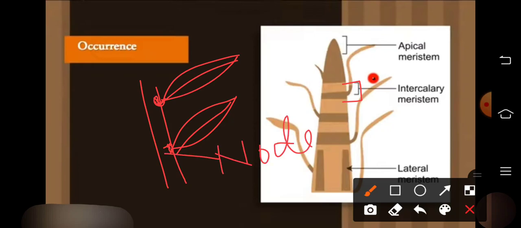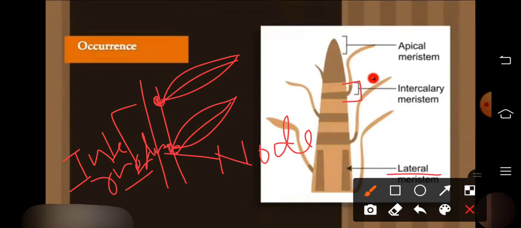Node. This portion is called node. So intercalary meristematic tissue arises from the node. In between the nodes, internodes are present. And what causes the lateral meristematic tissue?